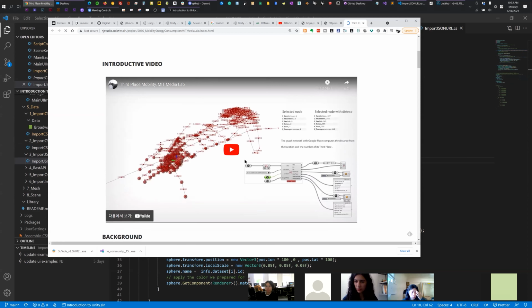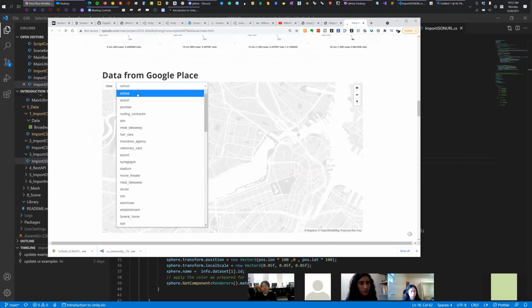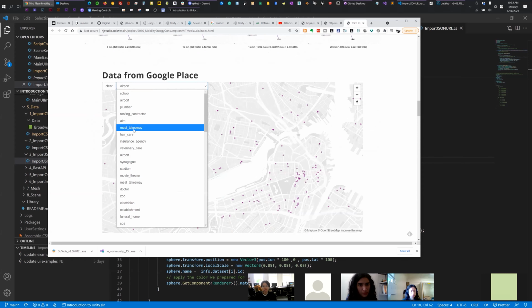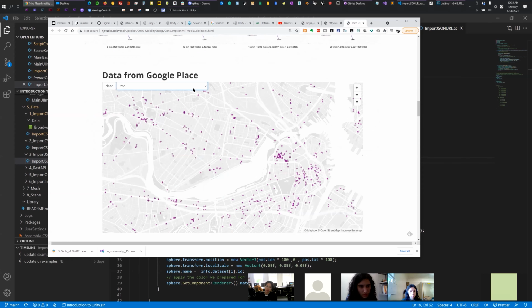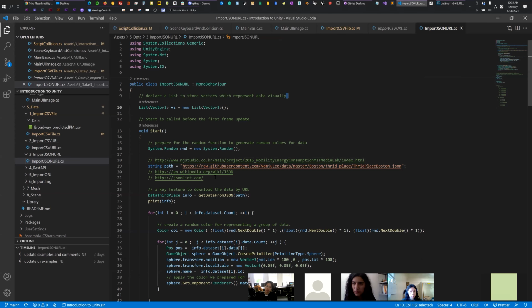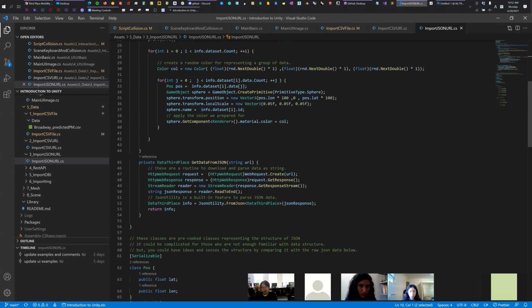Here, this is the third place, like a school, airport, ATM, stadium, doctor, yeah, things like that. I just use this data, so it's identical data. But how we parse it: first of all, we need to download the data and then import the data into this Unity environment.